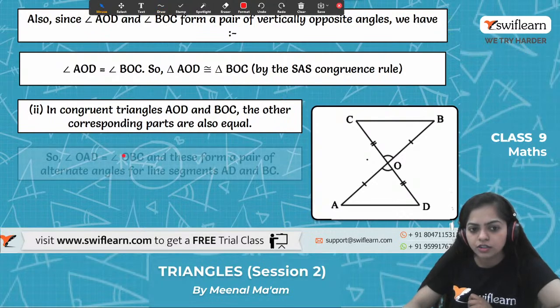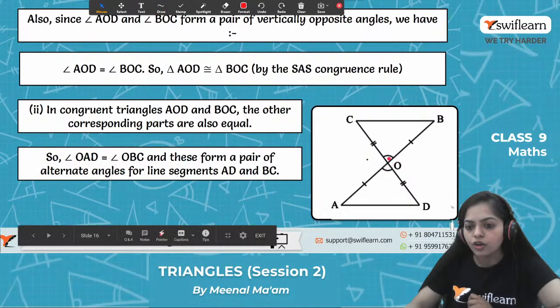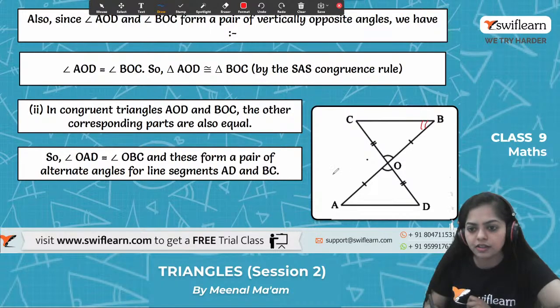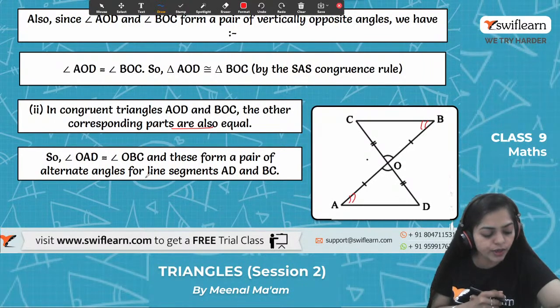So in these two triangles, AOD and COB, we can say that other corresponding parts are also equal. So can we say that angle OAD is equal to angle OBC? Why? Because they form an alternate pair of triangles. I'm talking about this triangle and this triangle. These two triangles are equal. Why? Because they are a part of congruent triangles. So by CPCT, these two triangles are also equal.